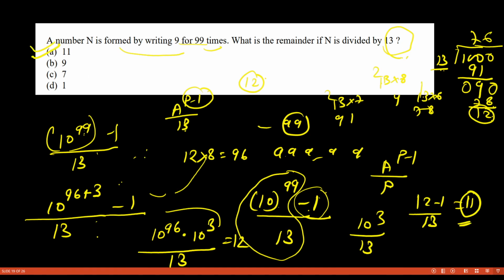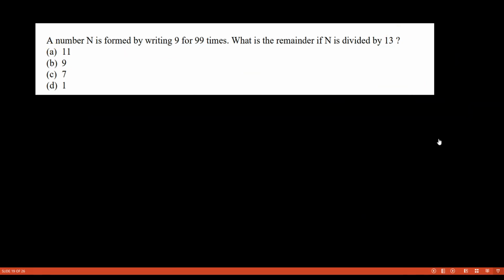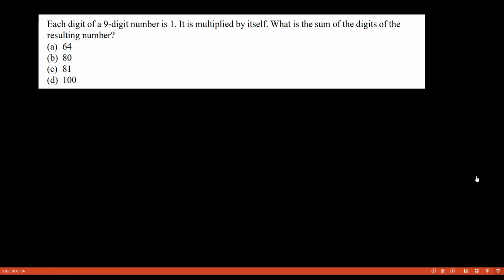So only the remainder theorem, no other tricks we are using. Fine. So this question is not on the easier side, but still it can be solved by the logic of the remainder theorem. Now look at this.